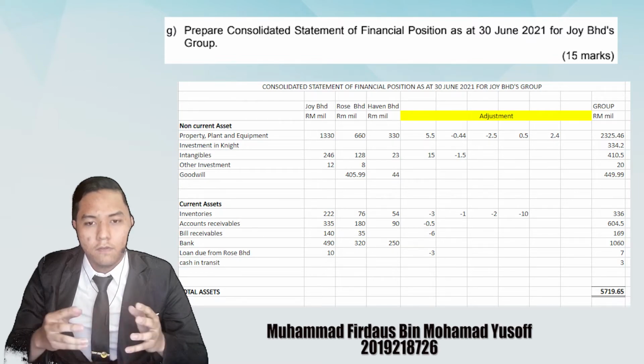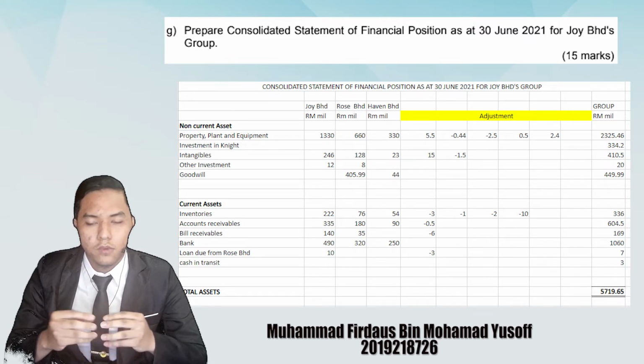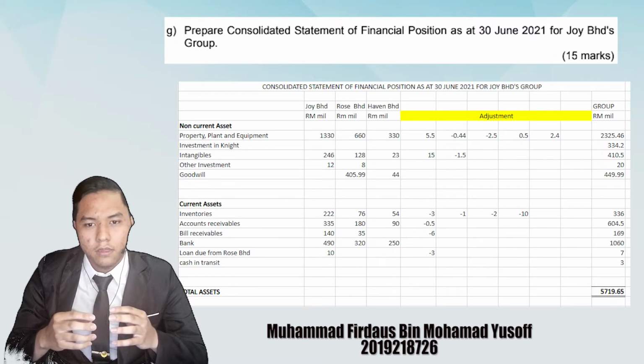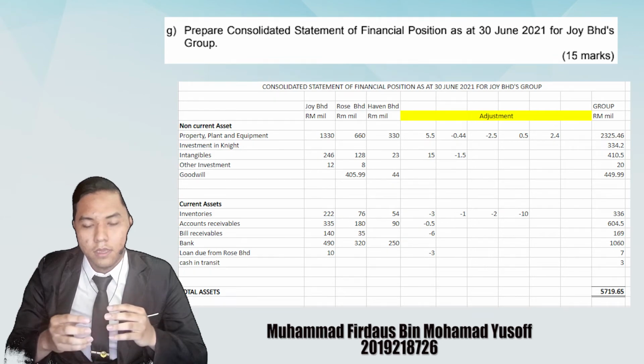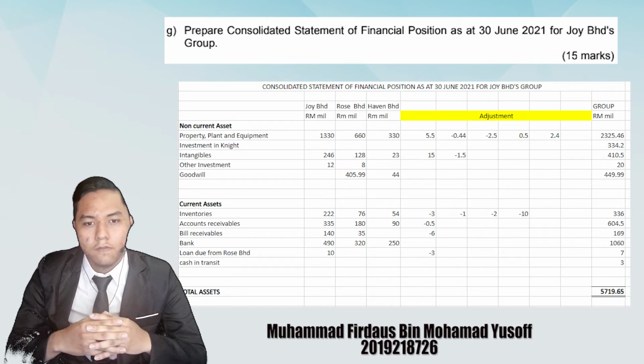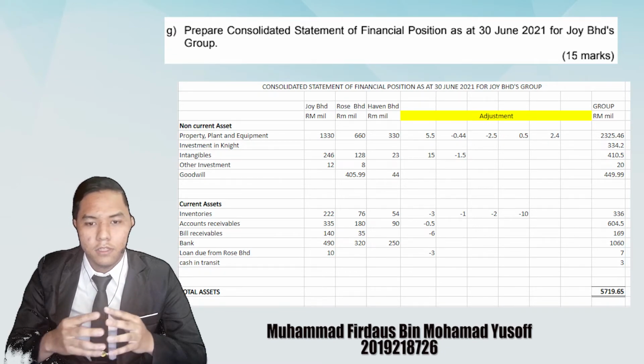For the investment in Night, we got 334.2 million from the carrying amount of investment in associate Night Berhad that have been explained by Muhammad Zulnahim in question 1D before. For the intangibles, we need to add an internally generated brand which is 15 million and minus depreciation of 1.5 million. For the goodwill, we get the total amount 449.99 from the question 1A and question 1C that have been explained by Azmi Rafi and Muhammad Zunain before.